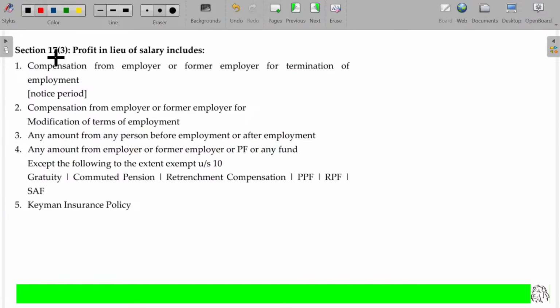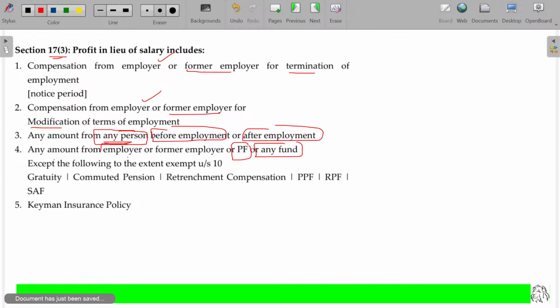So under section 17 clause 3, profit in lieu of salary includes 5 items. One is all about termination. Another one is modification. Another one is before employment or after employment, where the employer may not be the employer. The employer may be a present or former employer. Here we never bother about the employer, right? And the last case is depositing in any fund or in PF, or he himself can have the money, from which it may be payable later on. That will also be considered as profit in lieu of salary, right?